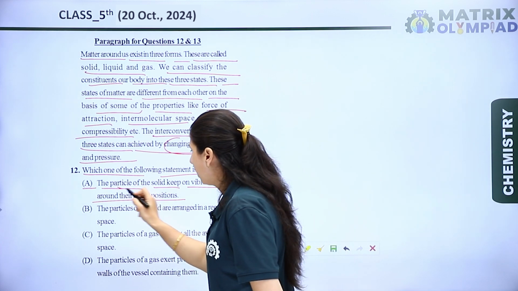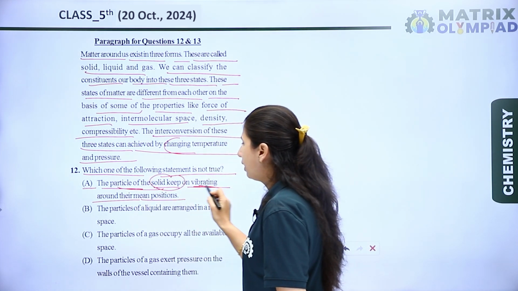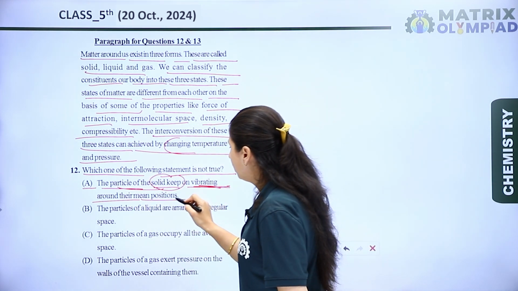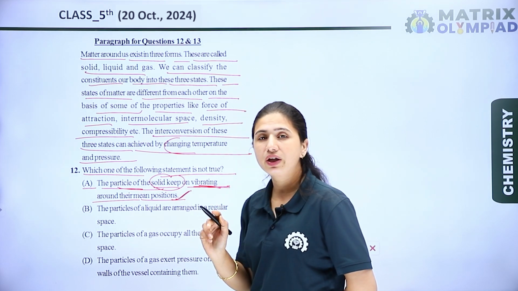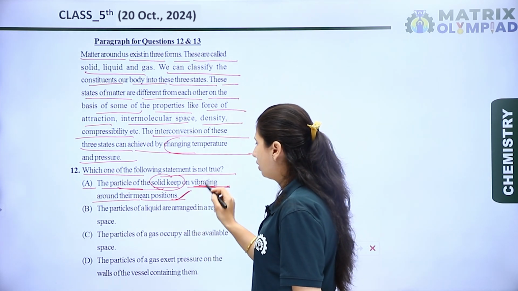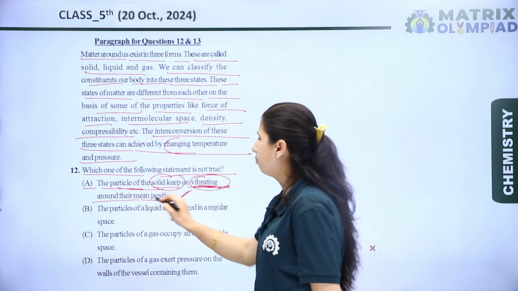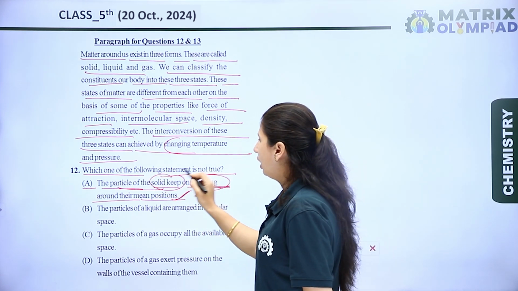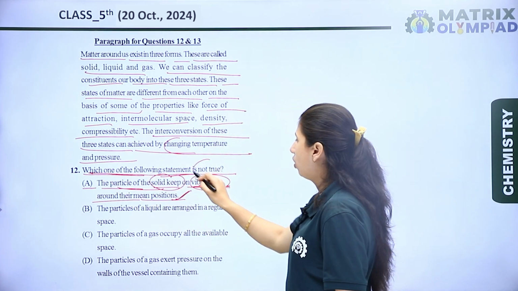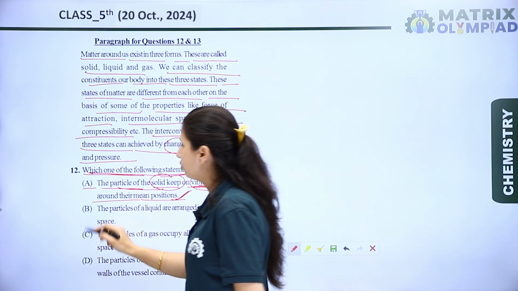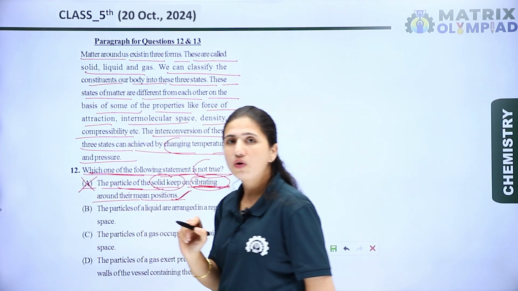We know that the particles of solids keep on vibrating. They don't escape, or we can say they don't leave their position, but they vibrate around their mean position. So in the question, which one of the following is not a true statement, but it is a true statement, so it is completely a wrong option.